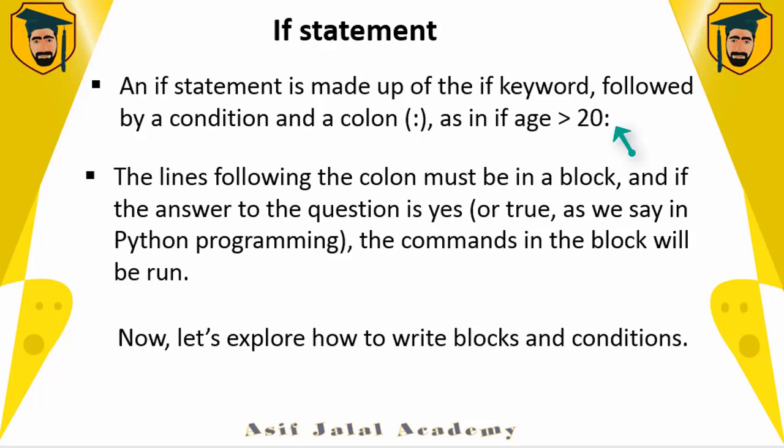The colon is very important here. If you are writing conditional control structures, classes, or functions, we have to use colons. If you don't put the colon, your code won't be executed and it throws a syntax error. So make sure you put a colon right after a condition.